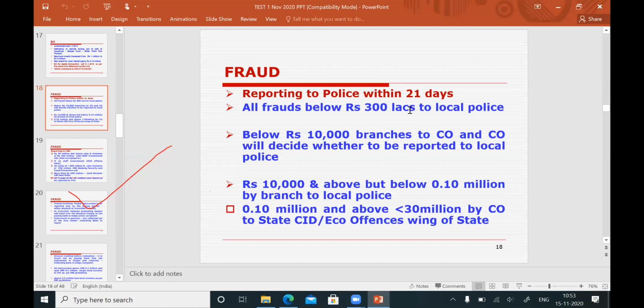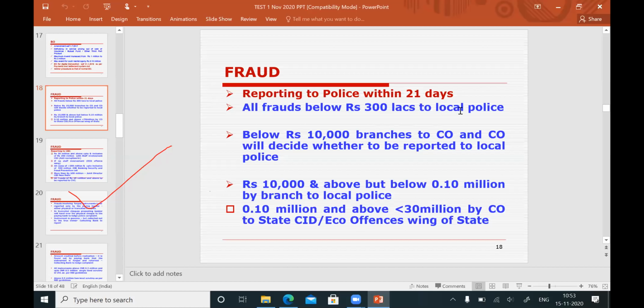So IBPS started asking questions in millions. 1 million is equal to 10 lakhs. If they ask in millions, you should not draw a blank. That is why I am repeating that again and again. All frauds of below 300 lakhs, or 30 million, are to be reported to the local police. 300 lakhs and above, 3 crores and above, 30 million and above.